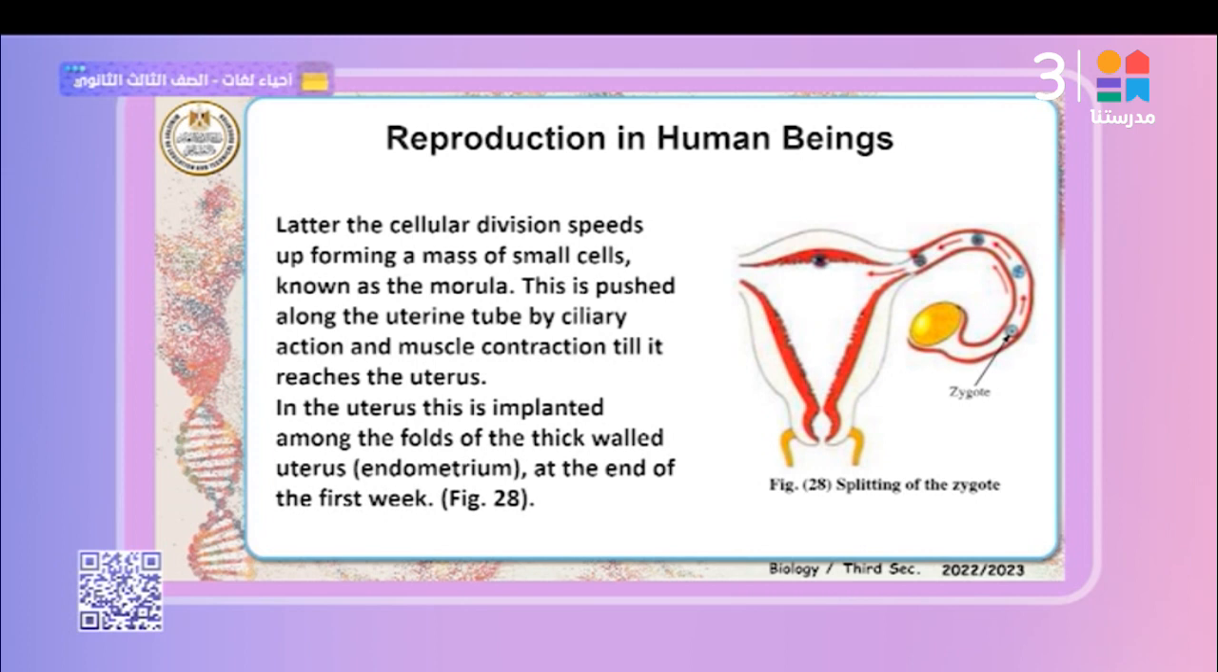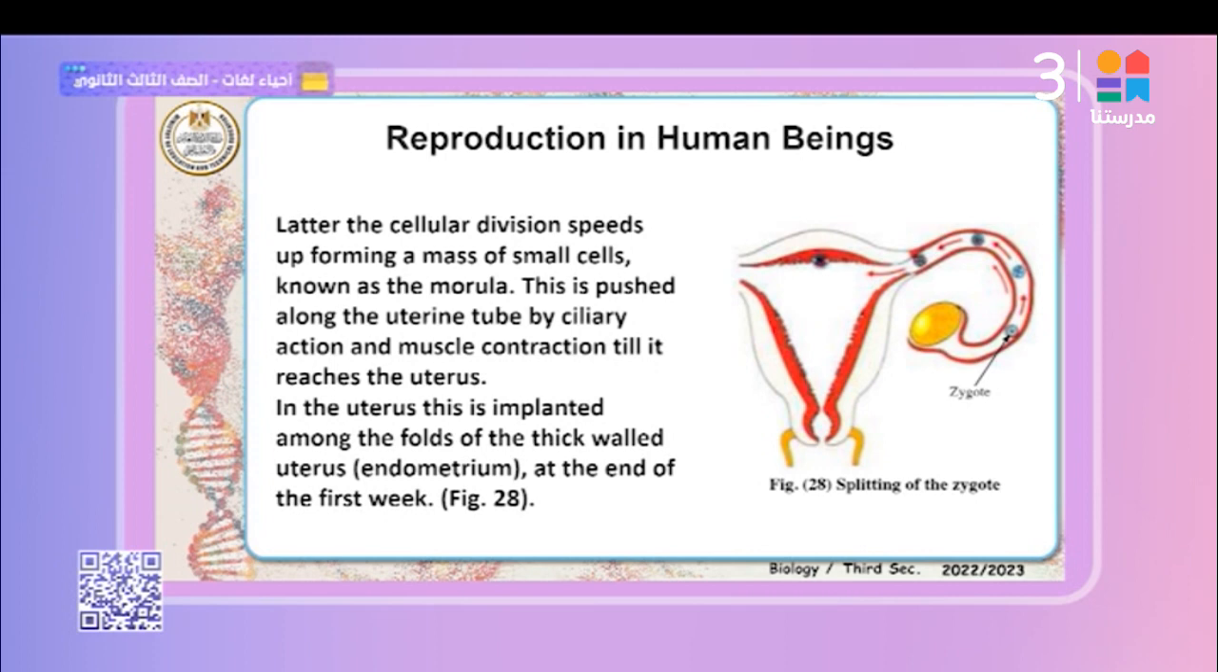Later, the cellular divisions speed up, forming a mass of small cells known as the morula. This is pushed toward the endometrium found in the uterus, with the help of the cilia lining the fallopian tube from inside. It is pushed along the uterine tube by the ciliary action and muscle contraction until it reaches the uterus, especially the endometrium, to implant in it.